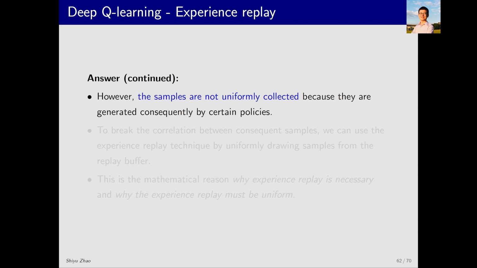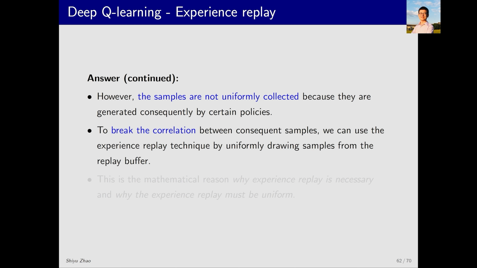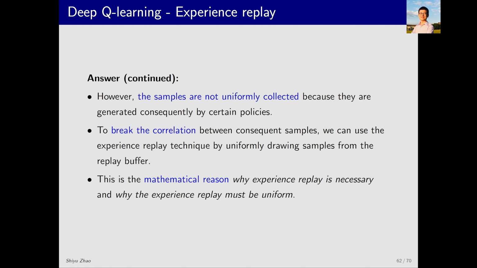Now, here's the problem. I assume that SA obeys a uniform distribution, but when I collect samples, it's collected according to other probability distributions. So, what do we do? It's actually quite simple. I just don't use the samples in the order they were collected. Instead, I use experience replay. I put all the samples together and then sample uniformly from them. This breaks the correlation between the samples. This explains why experience replay is necessary and why we need to sample uniformly.